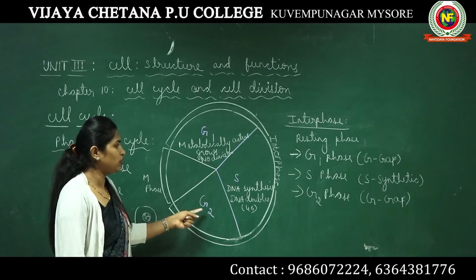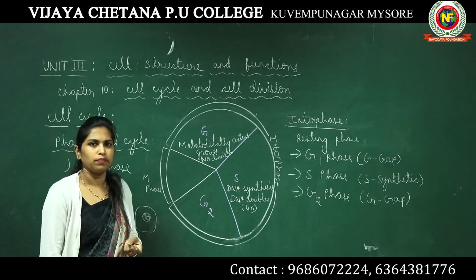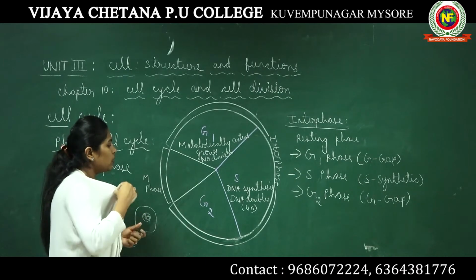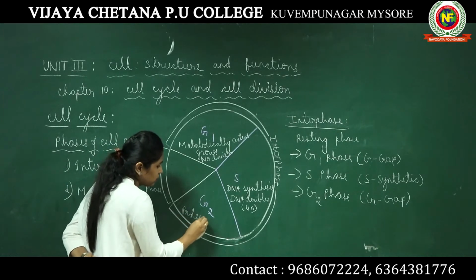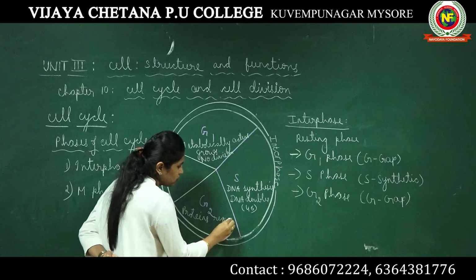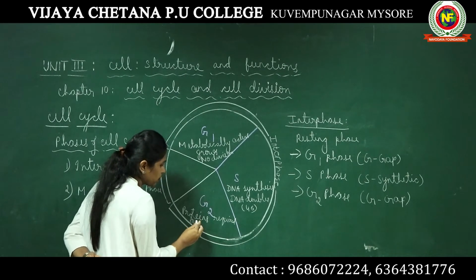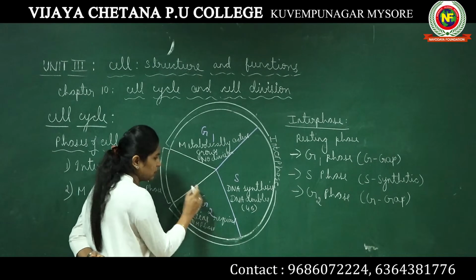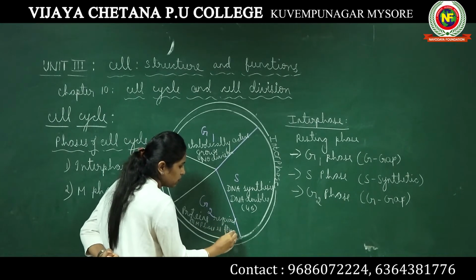Now let's move on to the next phase of cell cycle, which is G2 phase. What happens during G2 phase? In G2 phase, all the proteins that are required for M phase are formed.